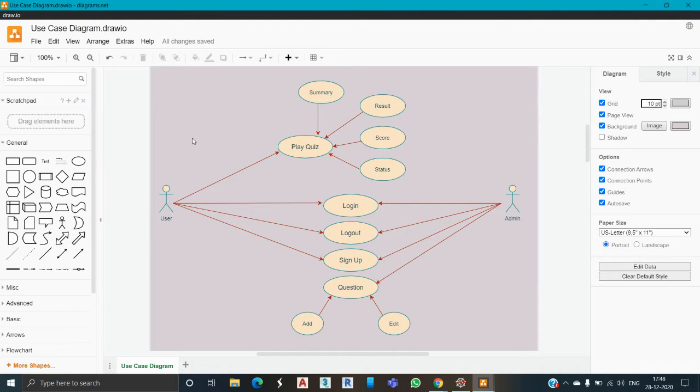However, admin can also take the quiz for testing purposes, but I didn't show it here. So we can see here a user can play the quiz. A user can see the status of the quiz, check the scorecard, and the result of the quiz and summary.